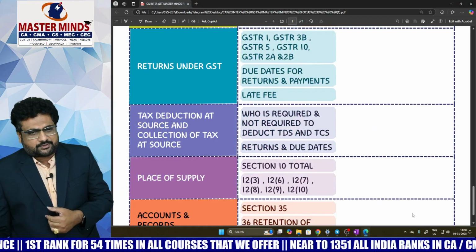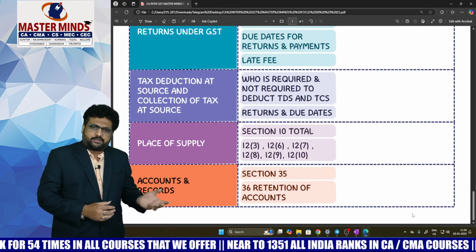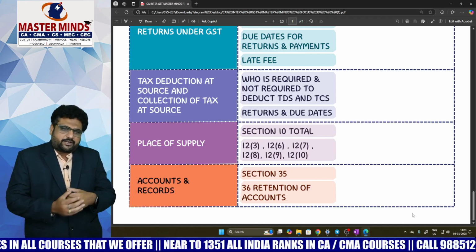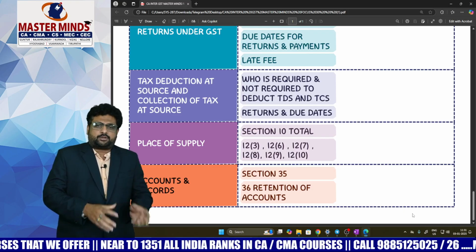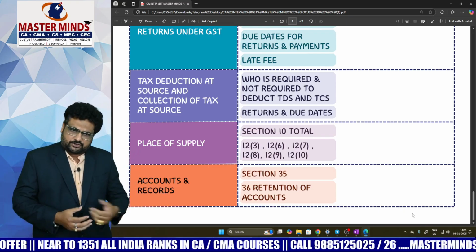Whereas with respect to the TDS and TCS concept, who is required to deduct the TDS and who is not required to deduct the TDS, and what are the returns like GSTR-7 or GSTR-8, and what are those due dates? These are the important areas in the TDS and TCS chapter.